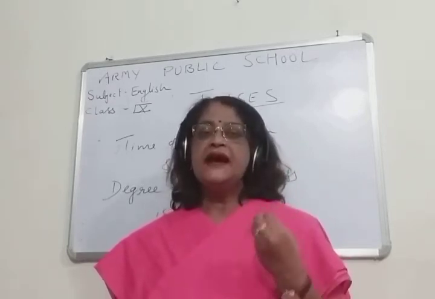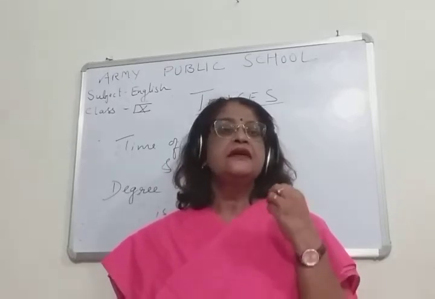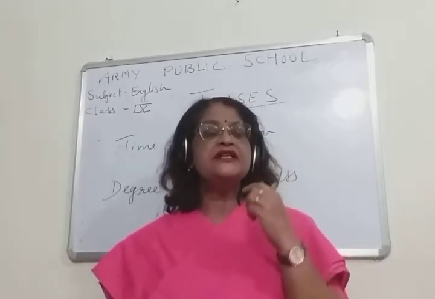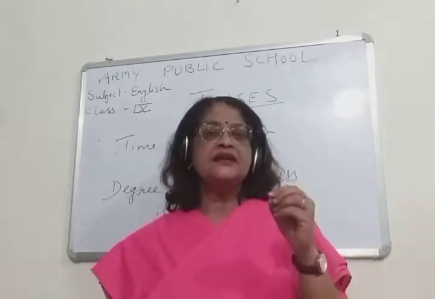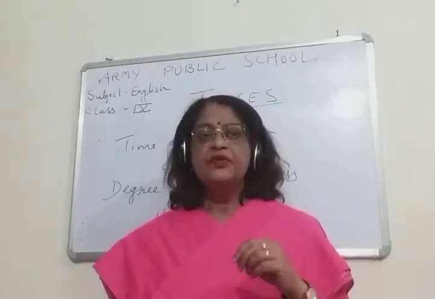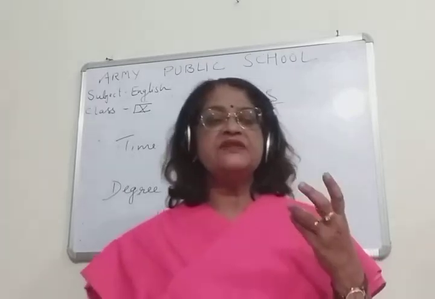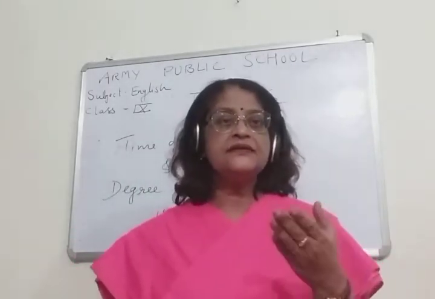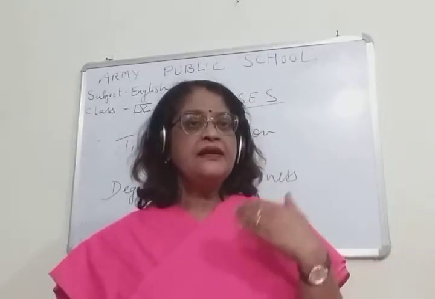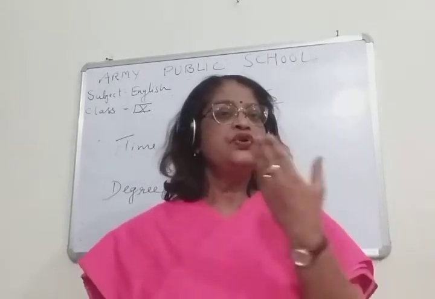Now children, what is the degree of completeness of an action? Suppose we have taken a verb, and that verb is write. In simple present tense we can write he writes, she writes, I write, they write, you write.